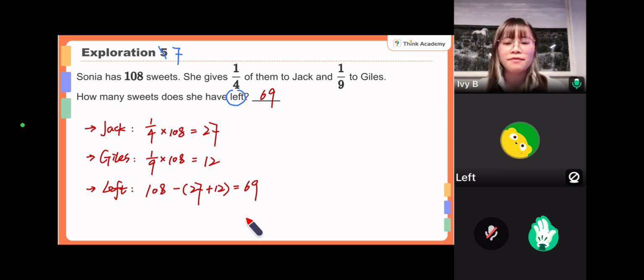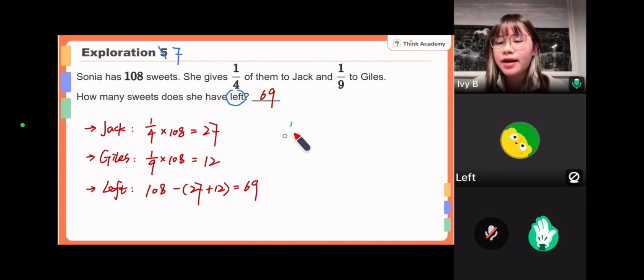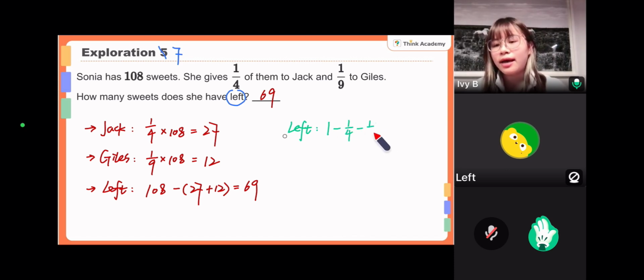So 69 left. Okay, and another method is actually you can find out the fraction for the leftover part first. Okay, that is, we use the total fraction, which is always 1, right? Yeah, which is always 1 to represent the total, the whole. Okay, and then minus the first part, 1/4, and then minus 1 out of 9. Well, actually, you can put the lost parts together. Okay, this is the given total, right? Okay, and take it from the total. Okay, so next is to do the calculation.